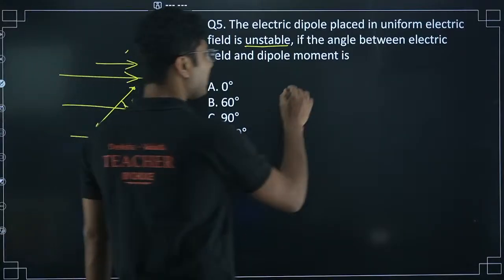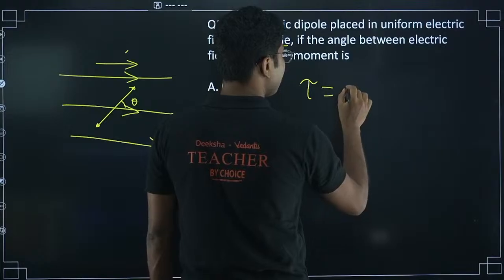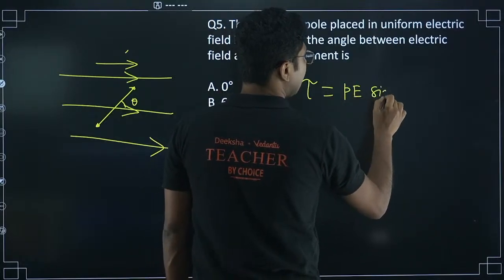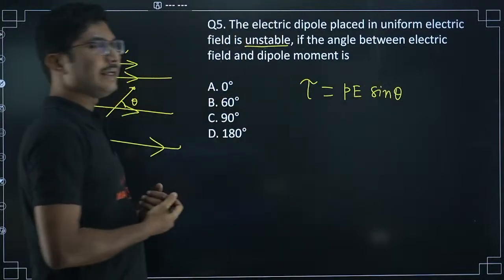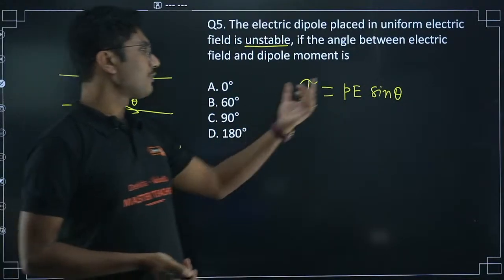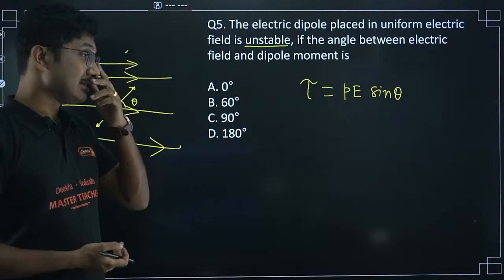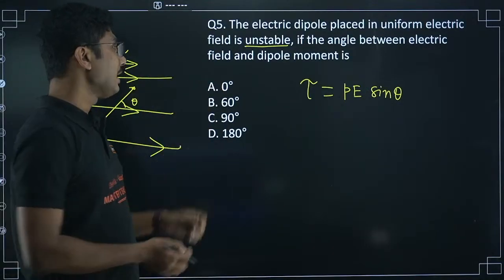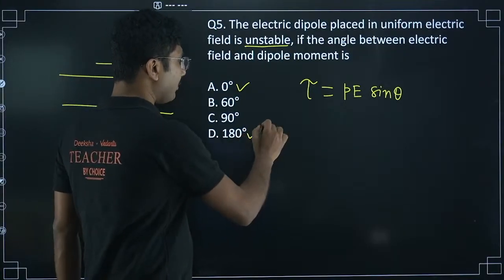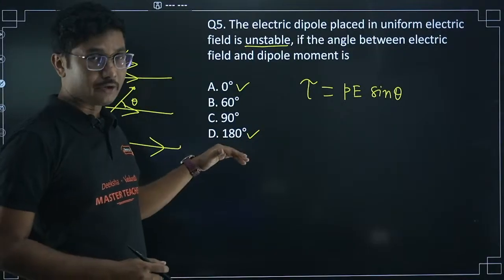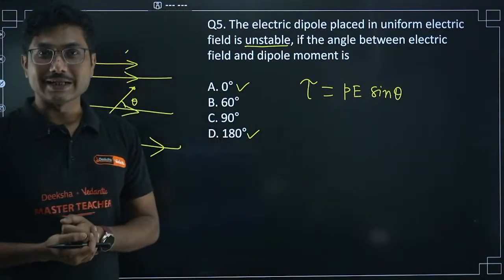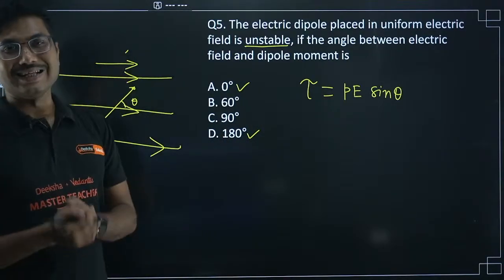Now if you can remember, the torque acting on it is given by PE sin theta. So torque can be 0 if sin theta is 0, that means theta equals 0 degree. So this is a perfect equilibrium condition. Even though it is not a stable equilibrium, it is an unstable equilibrium, but still it is an equilibrium condition because sin 180 degree is still 0.